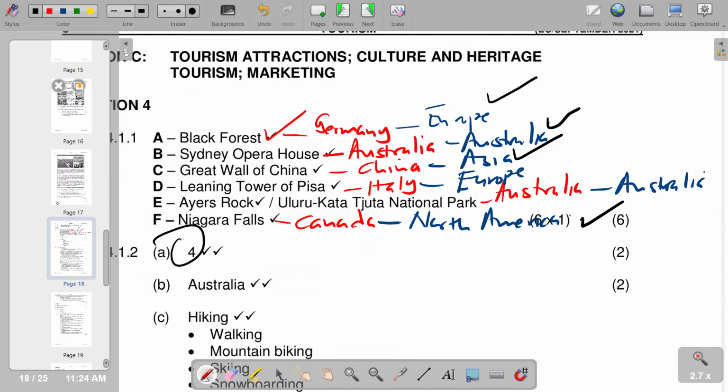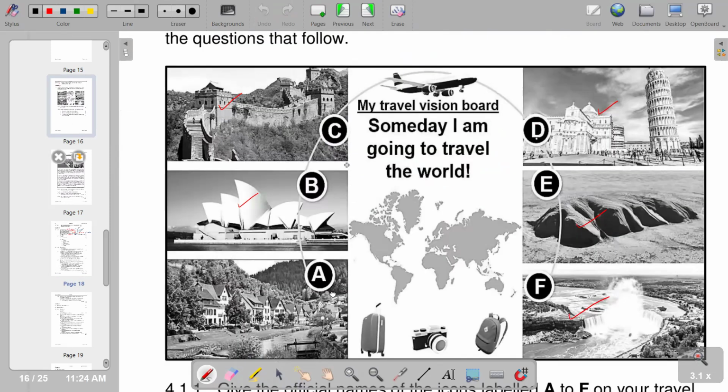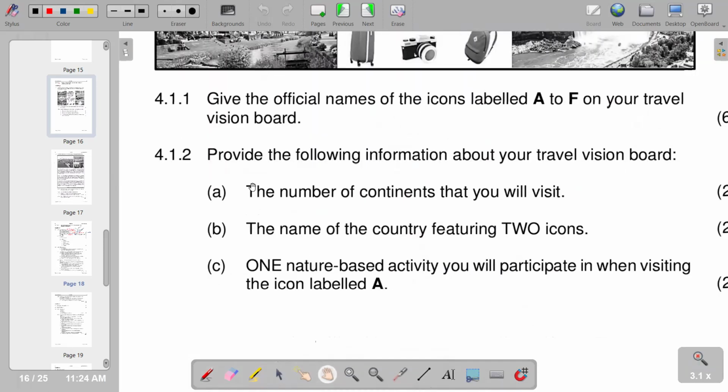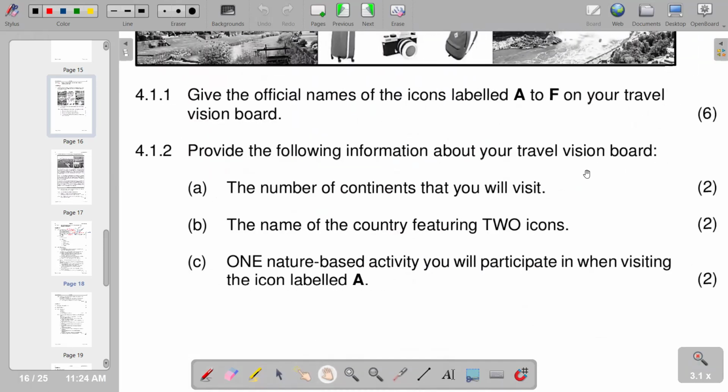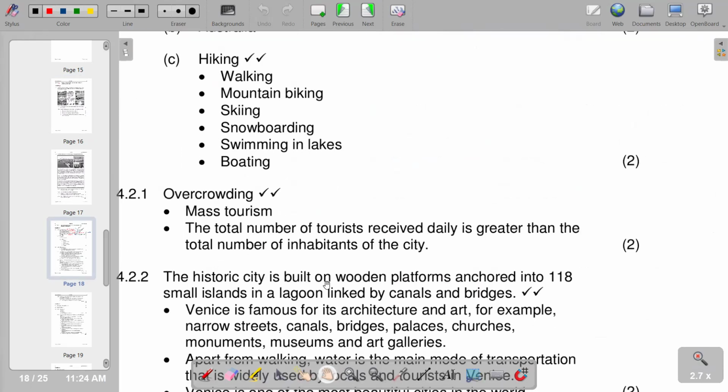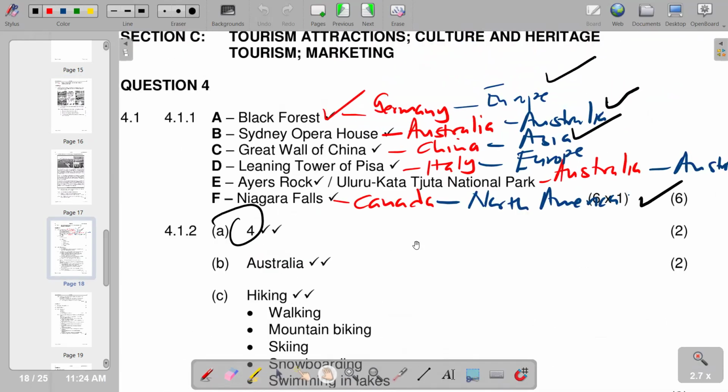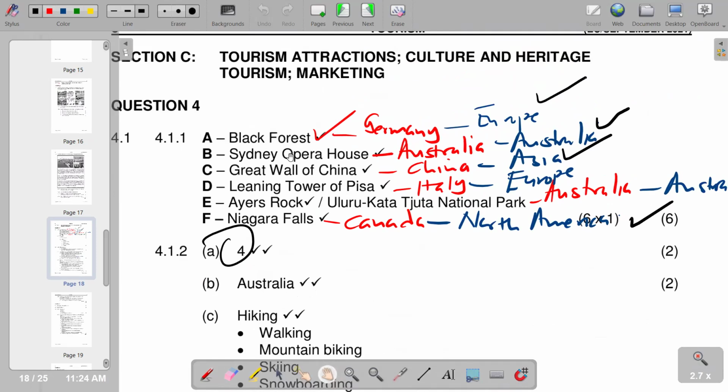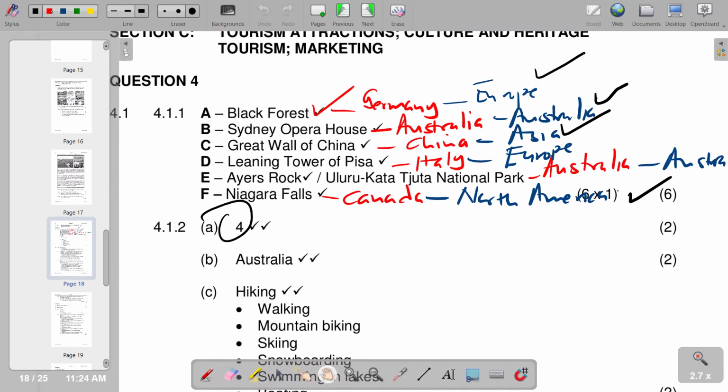We move on to the next part, which is question 4.1.2. Provide the following information about your travel vision board. We have indicated the country featuring 2 icons. You see that Australia is the one that has 2 features, which are the Sydney Opera House and also Ayers Rock. So we have Australia. Then we move on to the next question.